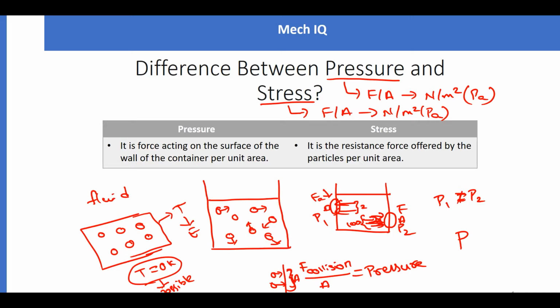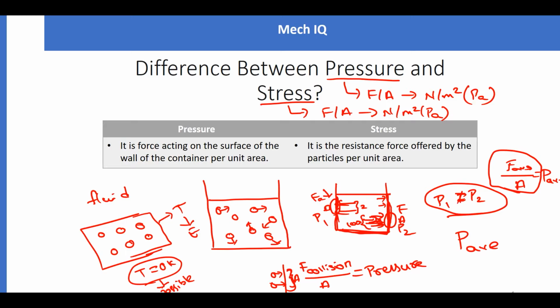Why do we do this? Because this pressure is the average of all such pressures. Suppose this is the surface, we take the whole surface area and all the pressure acting on the surface of the body. That is called F average by total area, which gives pressure, P average. The pressure that we are discussing here is the average pressure acting on the container.